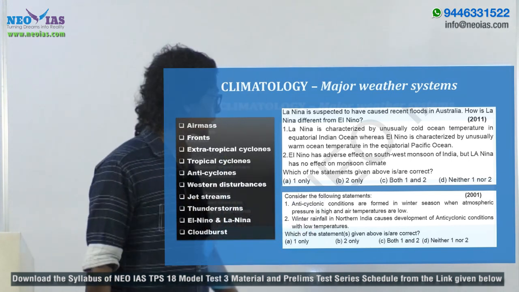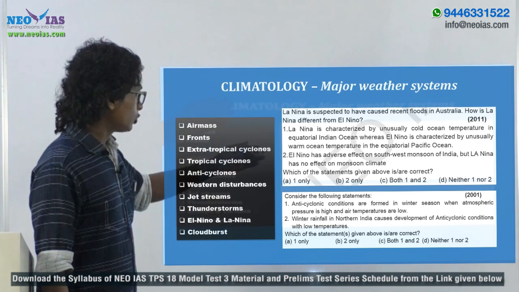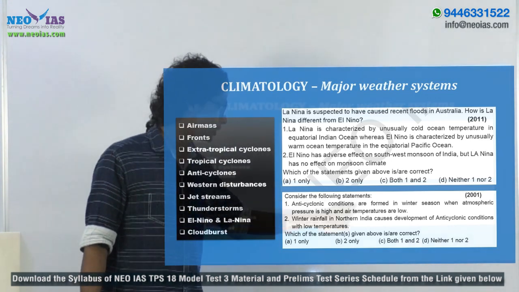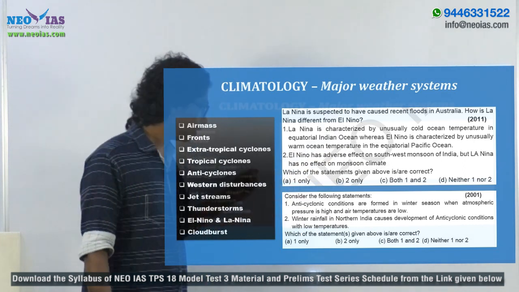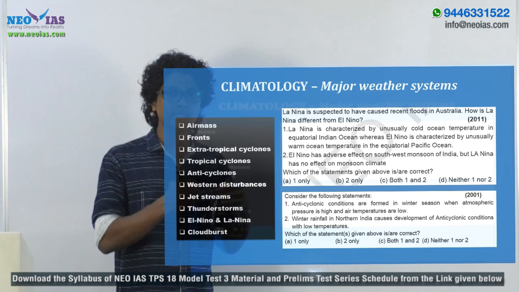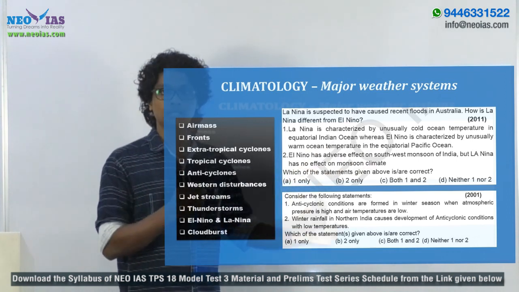Okay. Now another 2011 question is about the anticyclonic conditions forming in the winter season, or you can say the question is about winter rainfall. Now, winter rainfall means it's about the western disturbance, right?